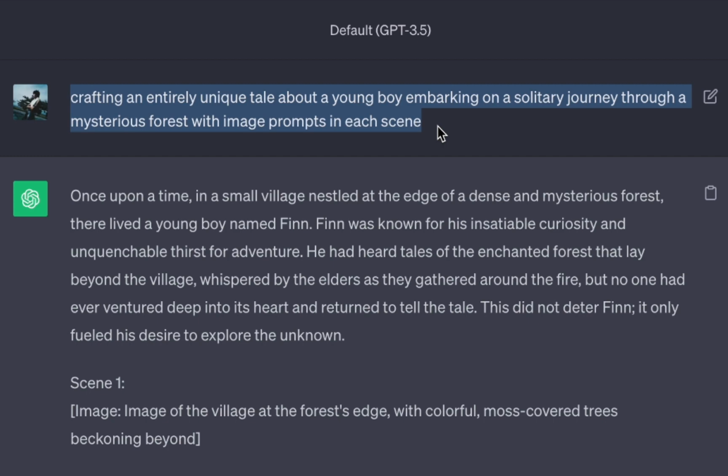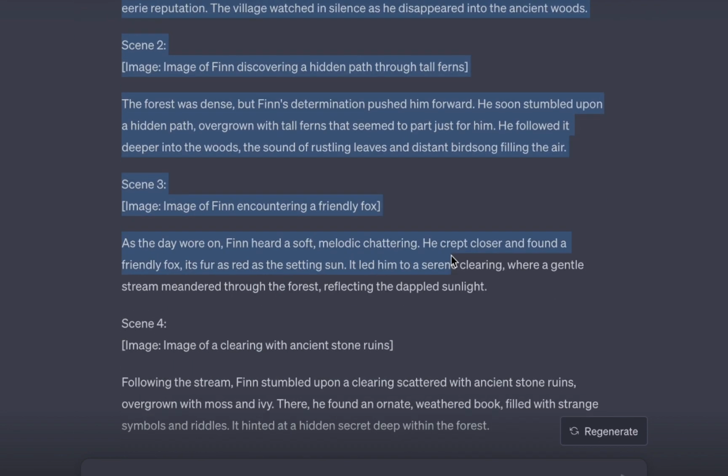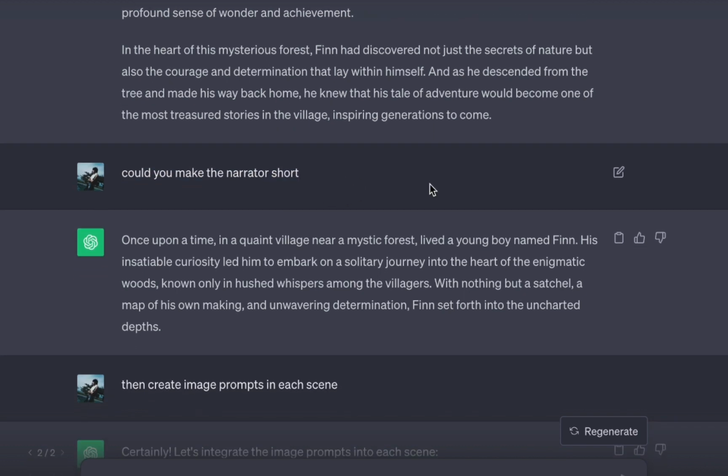Simply input this prompt into the designated text box and hit enter. It is worth noting that you have the flexibility to edit and customize the story according to your preferences, allowing you to add your own distinctive touch, which is what truly sets your content apart.